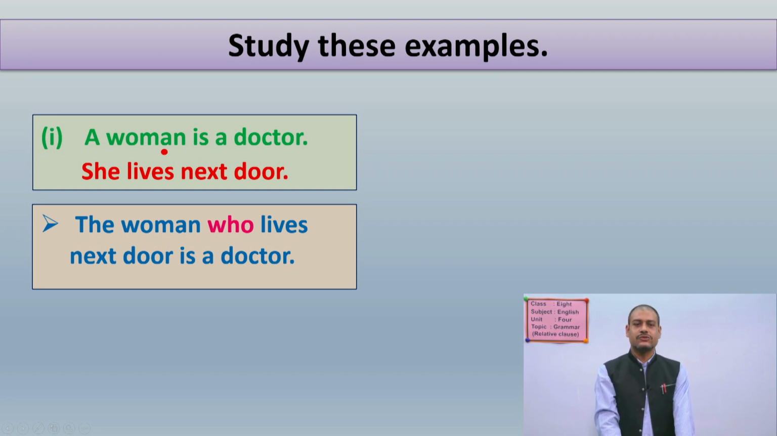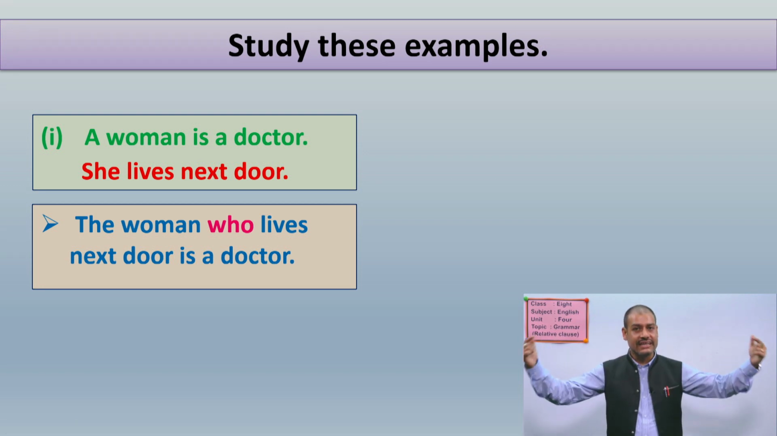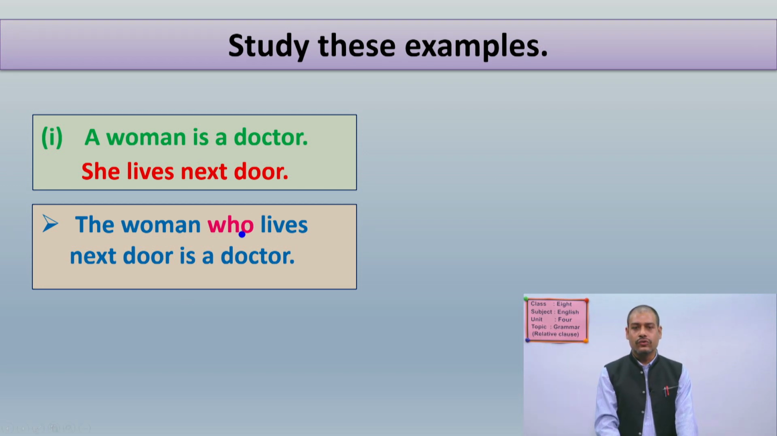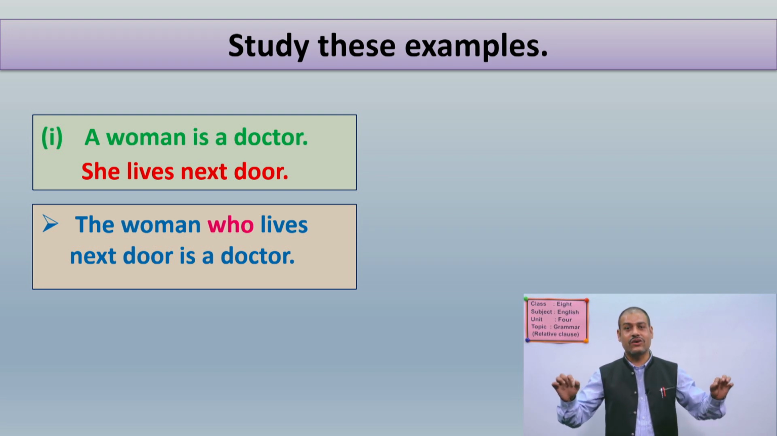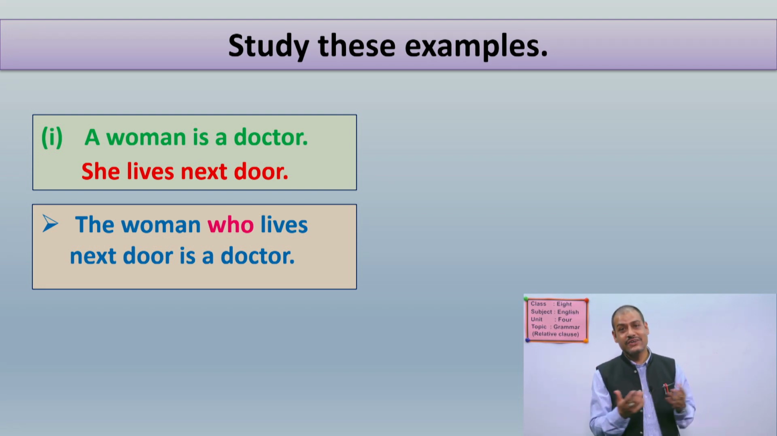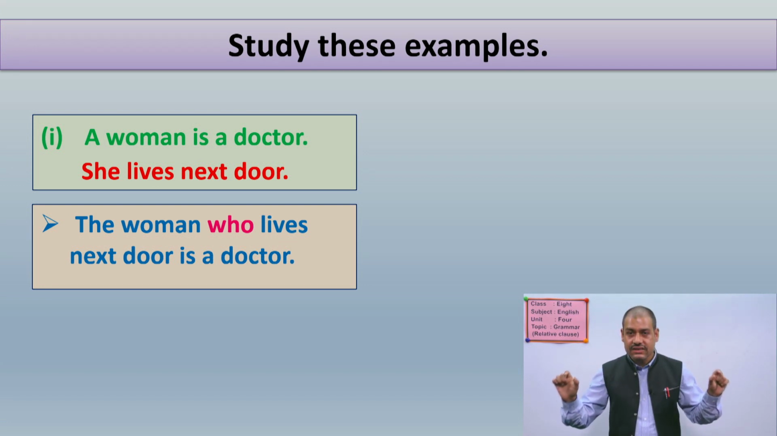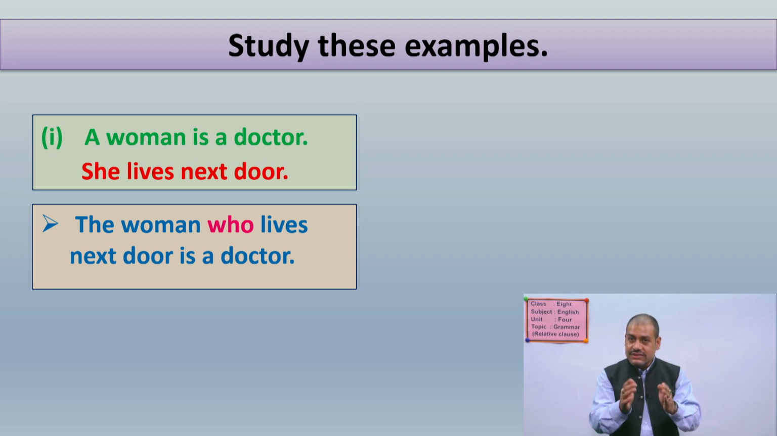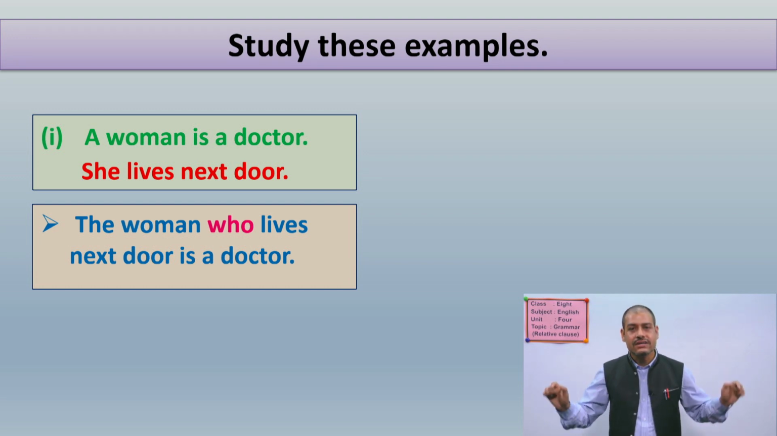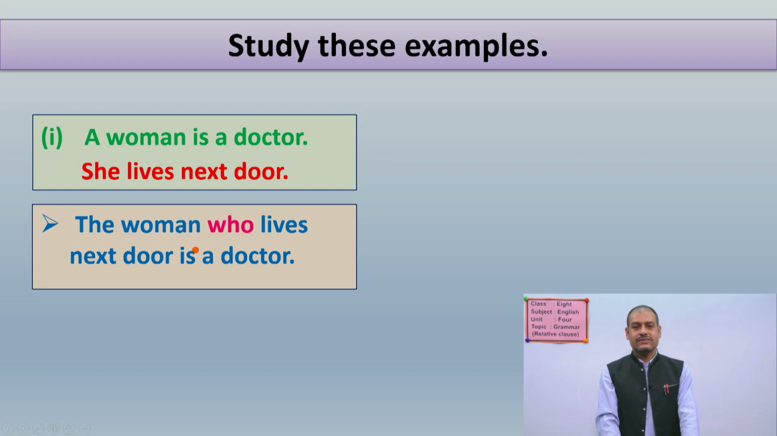See, these two sentences are combined into one with the help of a relative clause, that is who. Okay, you may have confusion because I am using the term relative clause. I don't know whether you know relative clause or not. Don't worry, later on I'll tell you what a relative clause is. First of all, try to understand the use of relative clause. See, it becomes: the woman who lives next door is a doctor.